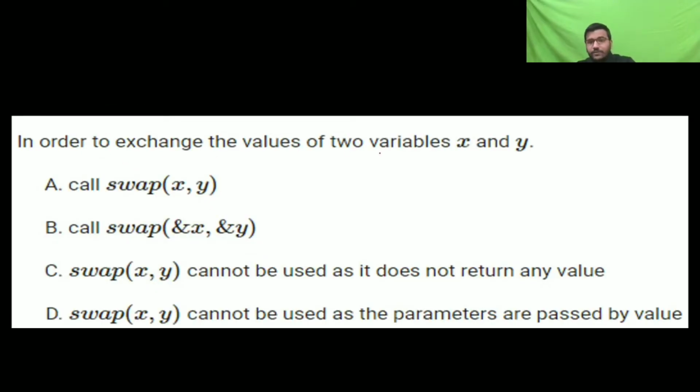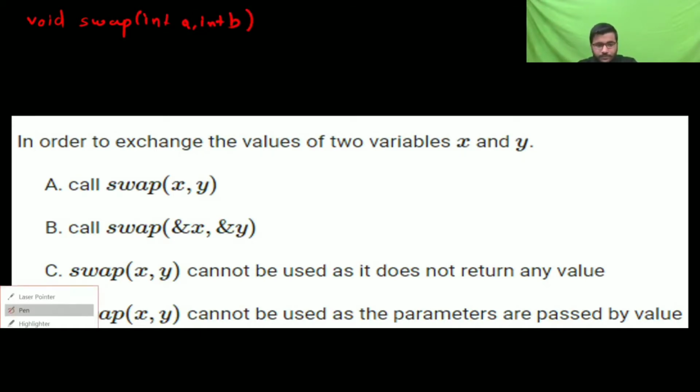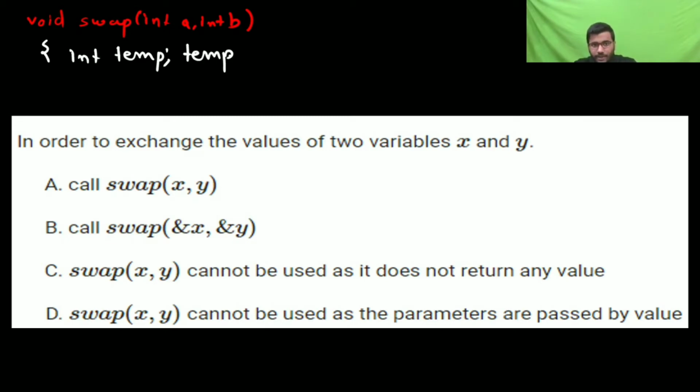In order to exchange the value of two variables x and y, which is the correct option? Your swap has return type void, swap(int a, int b). It is an easy question. The option is: int temp; temp = a; a = b; and then b = temp. This is the thing they are doing. Then closing. You can also write this function in a single line.